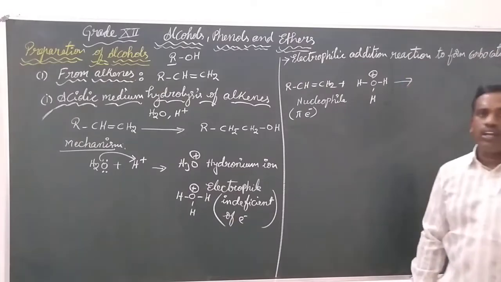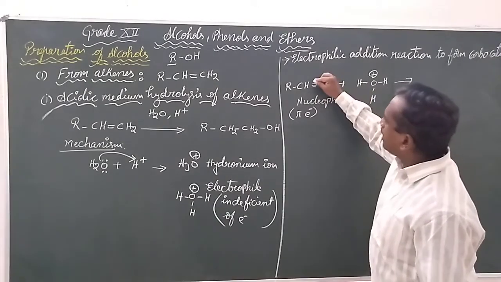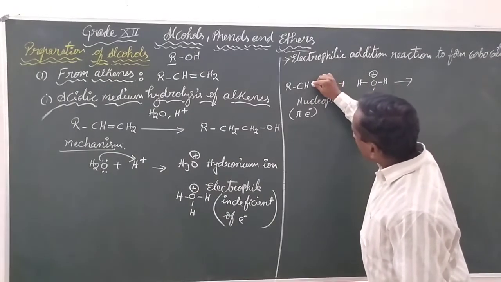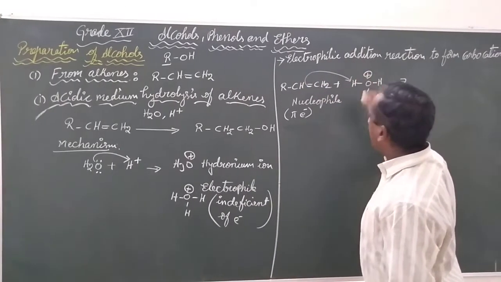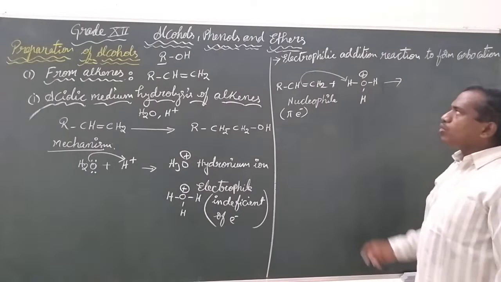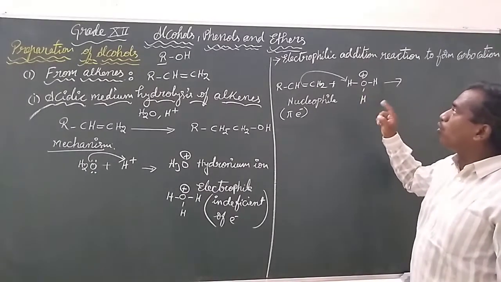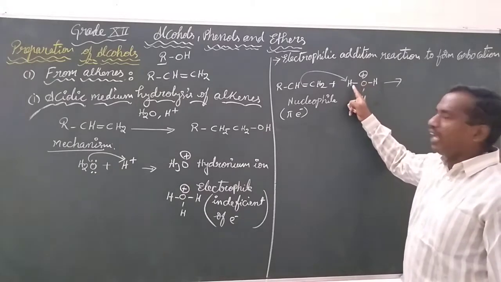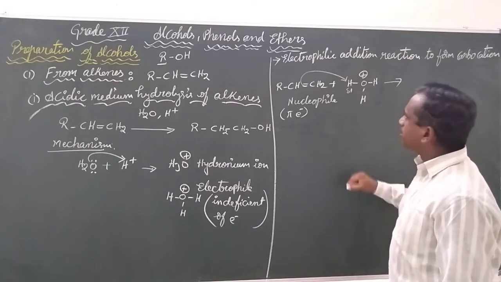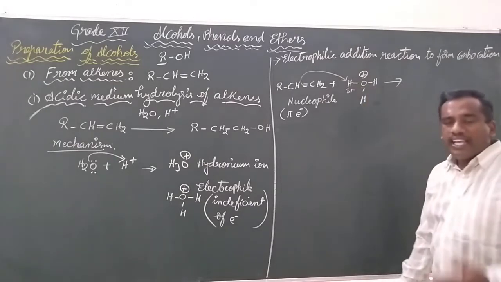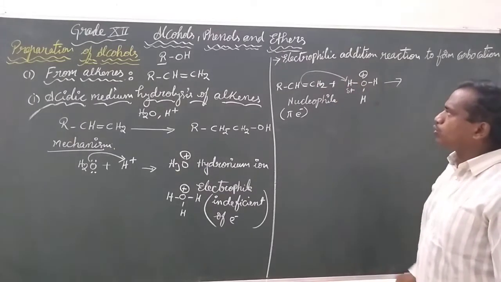We had already discussed that the pi bond is a nucleophilic center, from which the electrons will be given towards the hydrogen. Why will electrons be given only towards the hydrogen? Because there is a large electronegativity difference between oxygen and hydrogen. Hence, this hydrogen will develop a partial positive charge. It is going to accept those pi bonded electrons towards it.